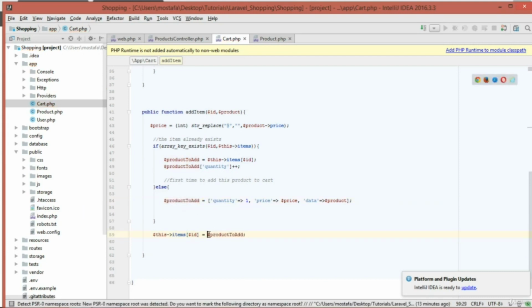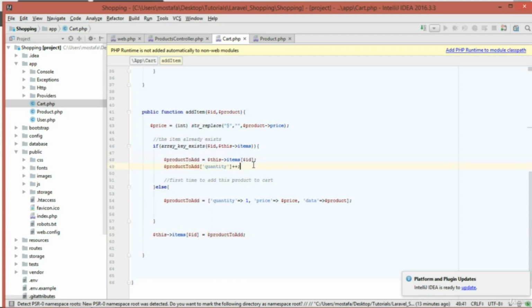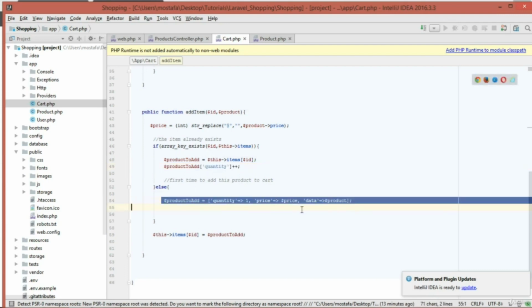Now it's going to add this product to add, which is either the one that has already been inside this items array but with increased quantity, or a new array.